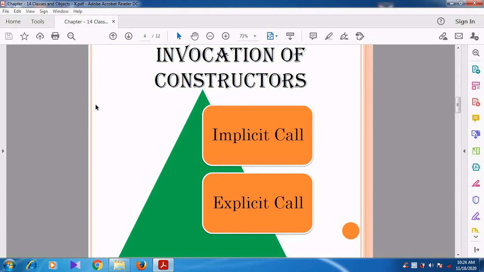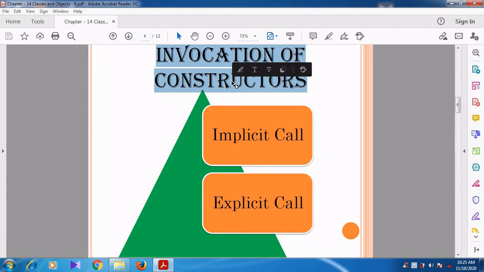Now we are going to see the invocation of constructors. Invocation means how to invoke the constructor, that is, how to call the constructor. Here we are discussing only the parameterized constructor. The default constructor is automatically executed.